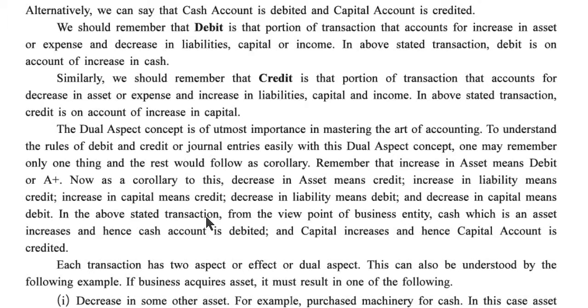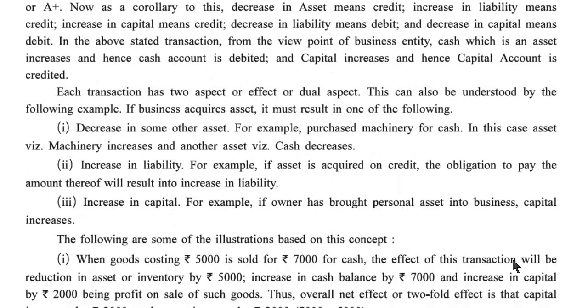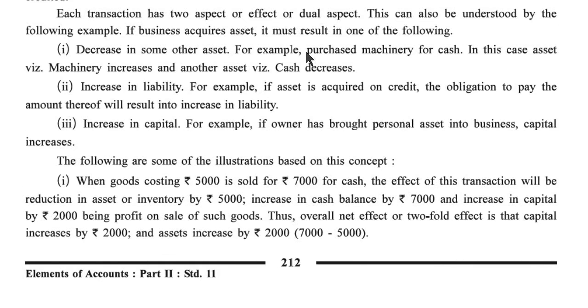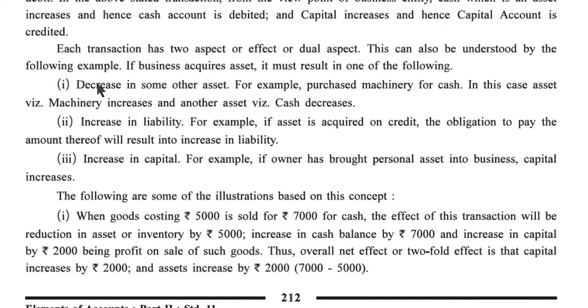So, in the above stated transaction, from the viewpoint of the business entity, cash, which is an asset, increases and hence cash account is debited, and capital increases and hence capital account is credited. Each transaction has a two-fold effect, or dual aspect. This can also be understood by the following example.